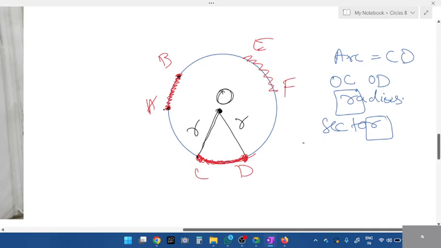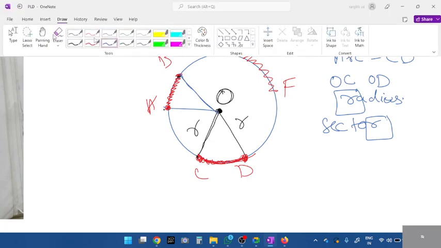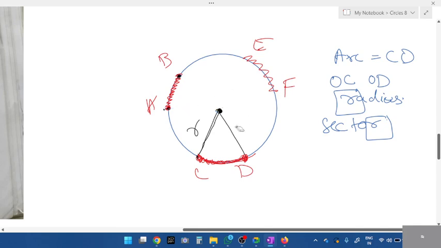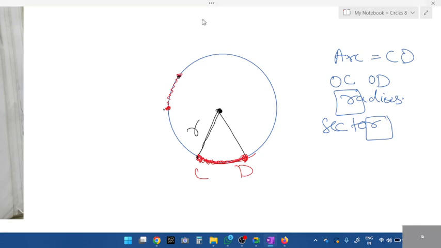Sector is done, radius is done, diameter. Any doubts with sector? The same radius I touch here. Can you see another sector is formed? Now, in sectors, there are two types: major sector and minor sector. Major meaning is big, minor meaning is smaller.